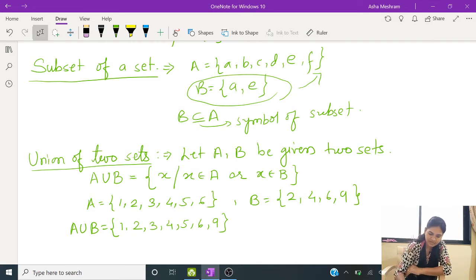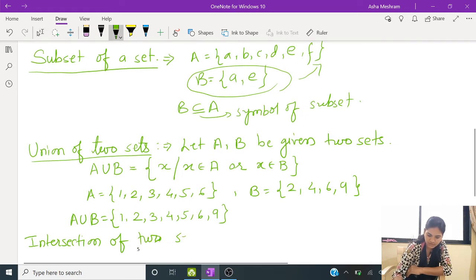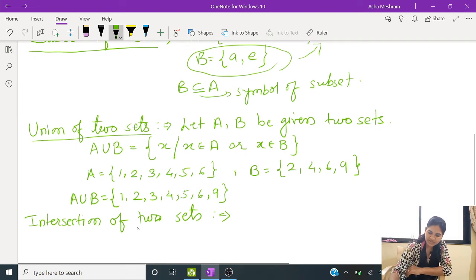Next we take the definition of intersection of two sets. So how to define intersection?